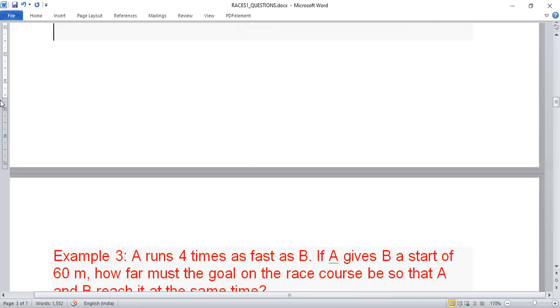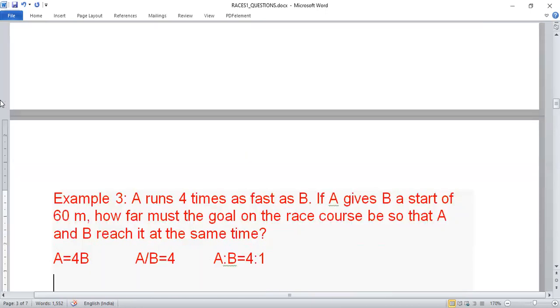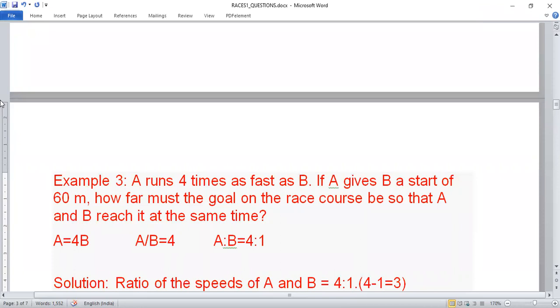But how is it possible that they will reach the point at the same time when A is 4 times fast? I didn't understand that. See, if you look into the question very carefully, what they are saying: A is giving B a start of 60 meter. Suppose Akash and Shashwat are running around the track and Shashwat is already 60 meter ahead of Akash. Now they are saying how far must the goal on the race course be so that A and B reach at the same time.